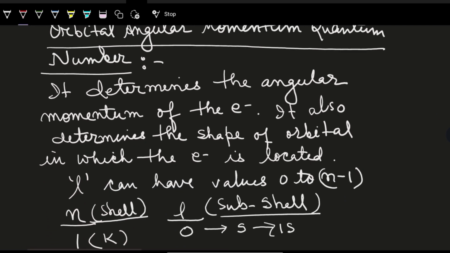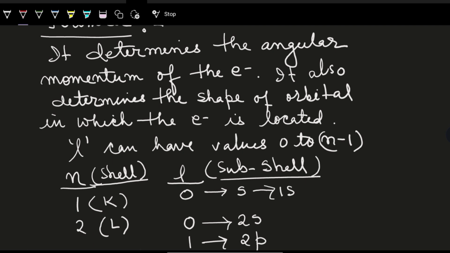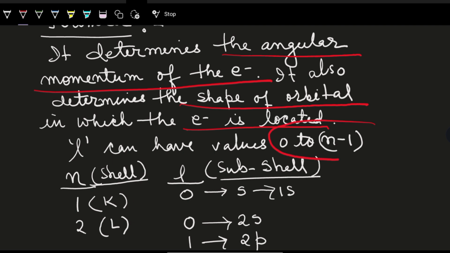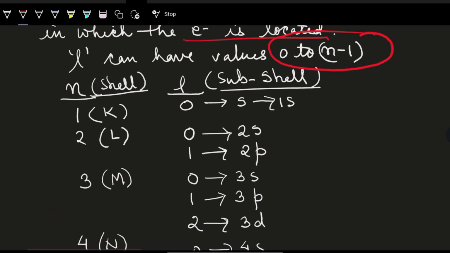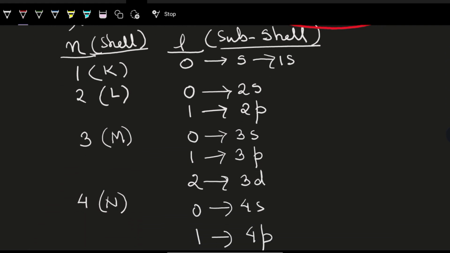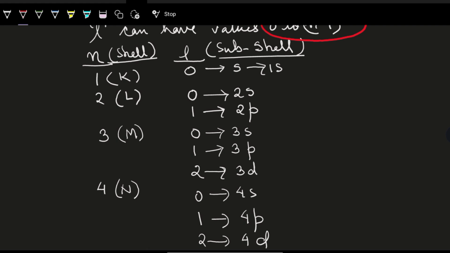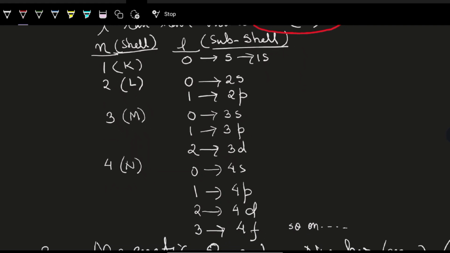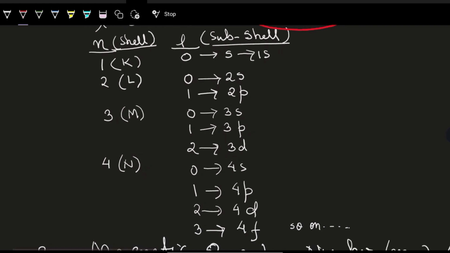Let us see what this azimuthal quantum number is. It determines the angular momentum of the electron. It also determines the shape of the orbital in which the electron is located. And it can have values 0 to n minus 1. l can have values 0 to n minus 1. For that I have shown you here one table where we are seeing how it is related to 0 to n minus 1, as I just said.